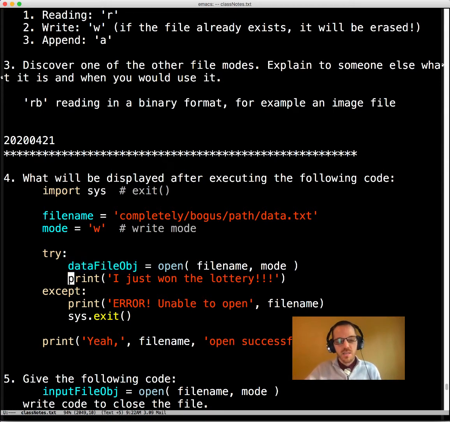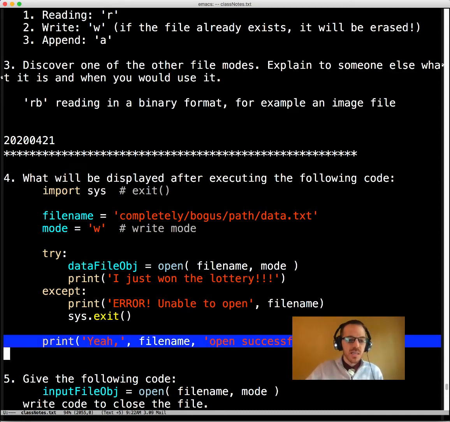It does not display I just won the lottery. I don't play the lottery anyway, so it's really hard to win if you don't play. And so it stops right here. It doesn't even complete that line. It jumps down to the except and prints out, hey, I'm not able to open completely bogus path data.txt, and then it's out of there.